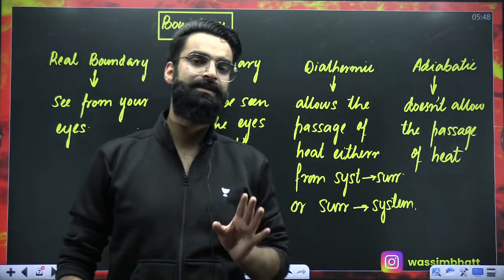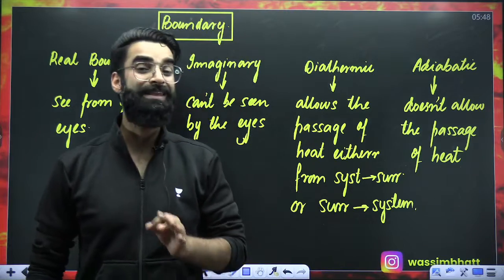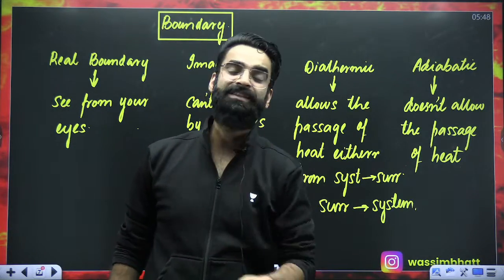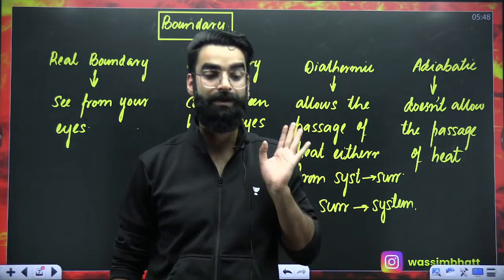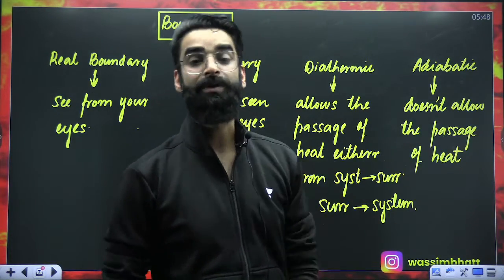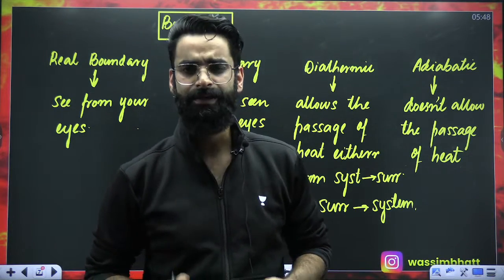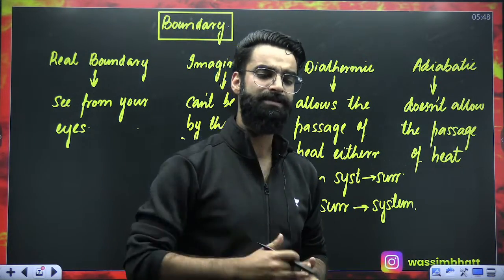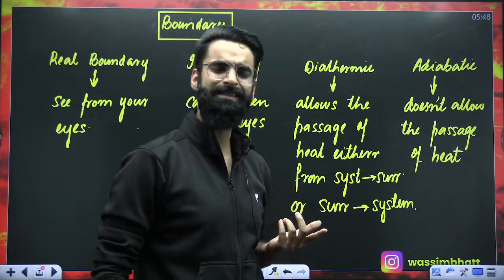So, my dear students, a real boundary is the one which you can see by your eyes. An imaginary boundary cannot be seen by the eyes. A diathermic boundary allows the passage of heat either way, and an adiabatic boundary does not allow the passage of heat either way. I hope this is clear to you.